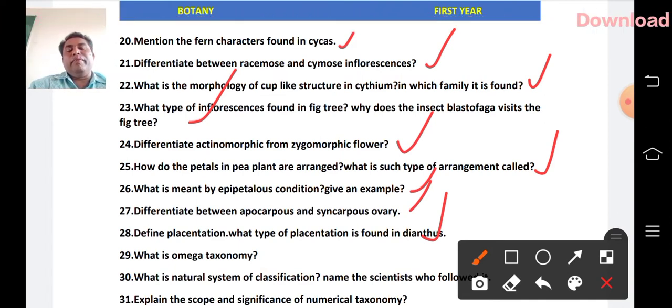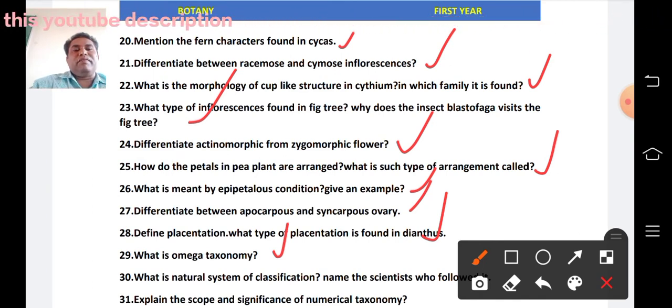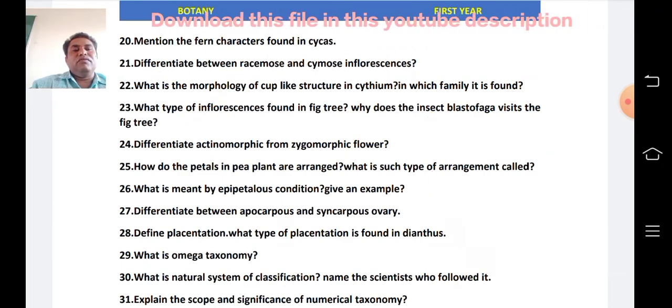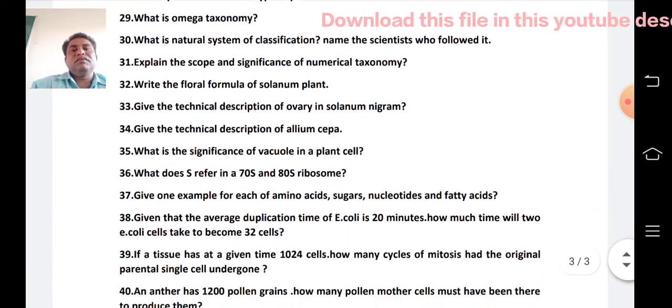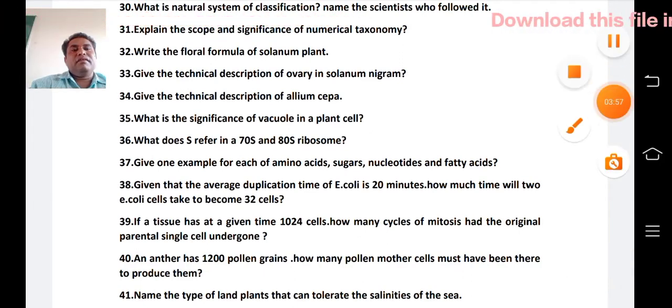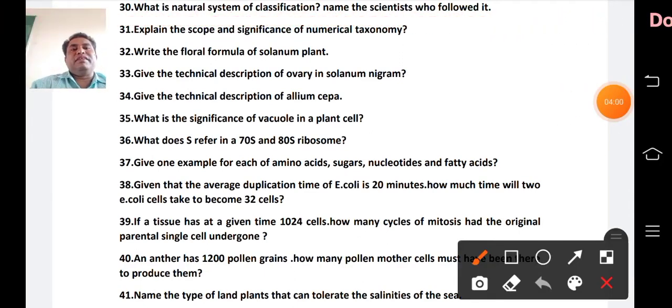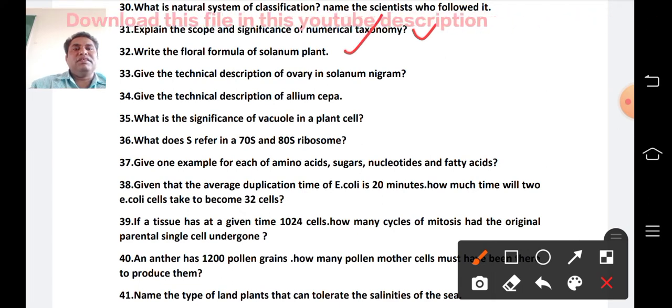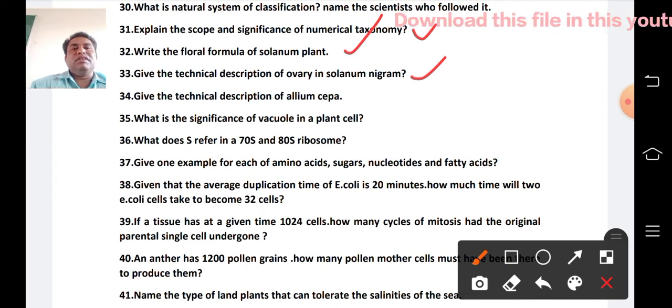What is omega taxonomy? Fourth unit. What is the natural system of classification? Name the scientist who followed this. This is also fourth unit. Explain the scope and significance of numerical taxonomy. Fourth unit. Write the floral formula of Solanum plant. Fourth unit. Give the technical description of ovary in Solanum. Fourth unit. Give the technical description of Allium cepa. Fourth unit. What is the significance of vacuole in a plant cell?